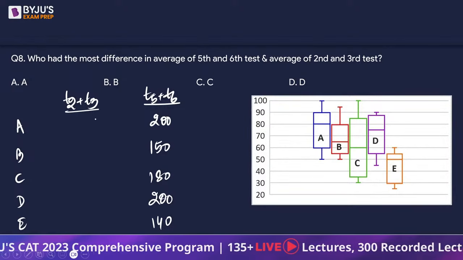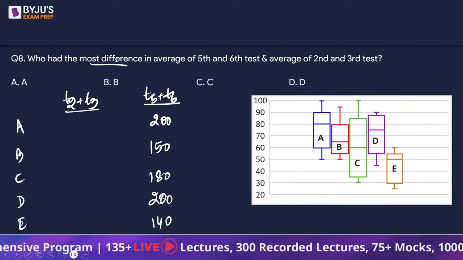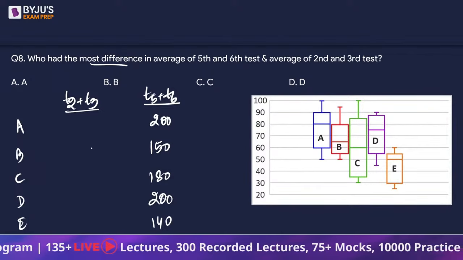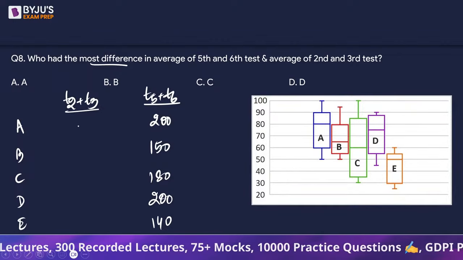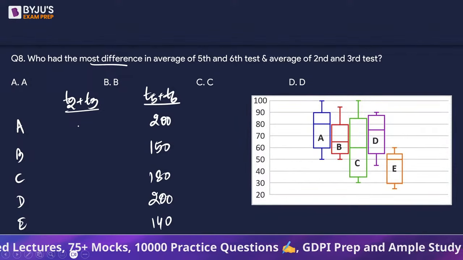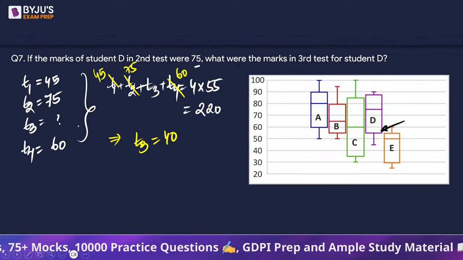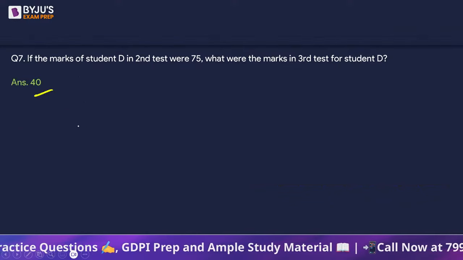Sum agar hai to average ka difference bhi wahi karna hai, right? We need to find out the most difference, the biggest difference. So they need to be farther as much as possible. And if you look at T2 and T3 for A, so we are going to use this.